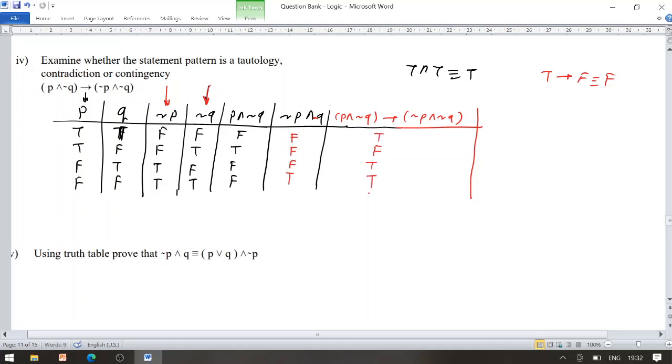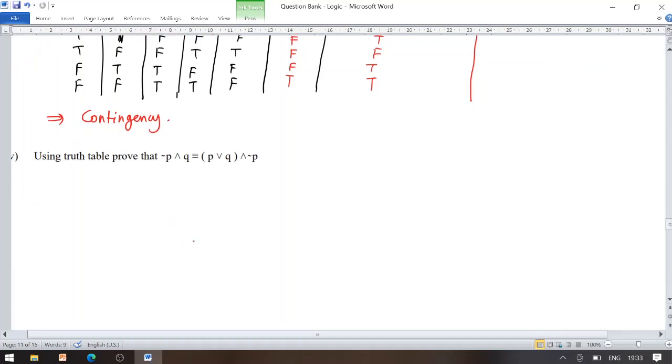So it is a contingency, meaning neither a tautology nor a contradiction, as the last column is a combination of T and F. So the given statement pattern is neither tautology nor contradiction, meaning a contingency. Using truth table we proved that. Look at the next question.